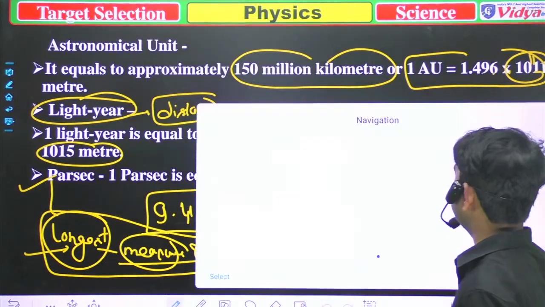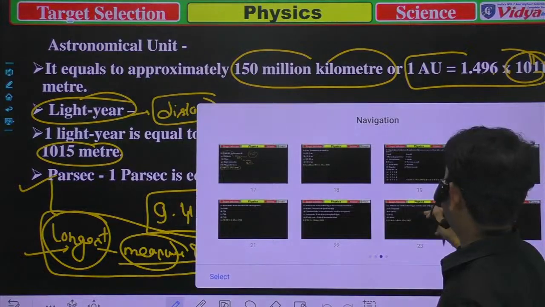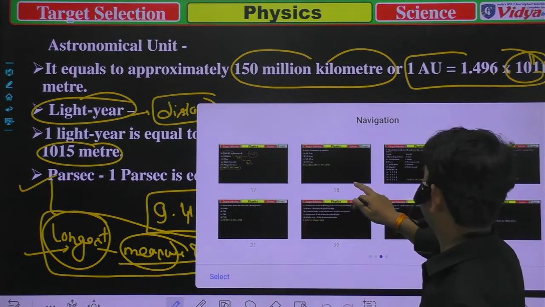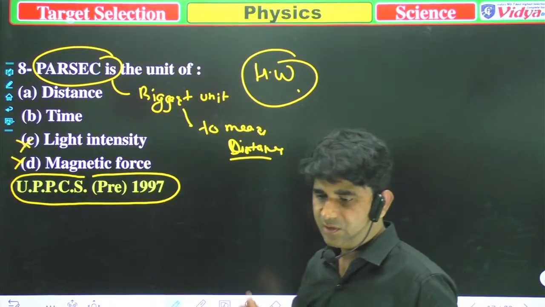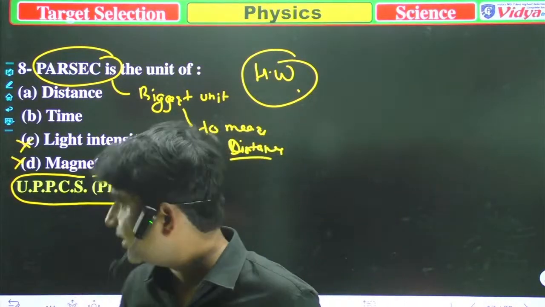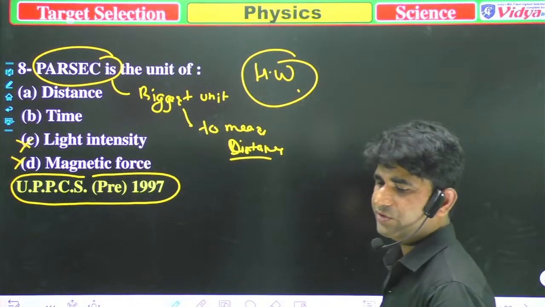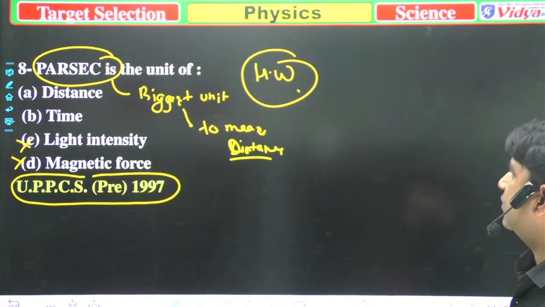So again, we should move to the next question. The question was: parsec is the unit of what? Maybe A. Okay, this time you're right, A is correct. Now we'll move to the next question.